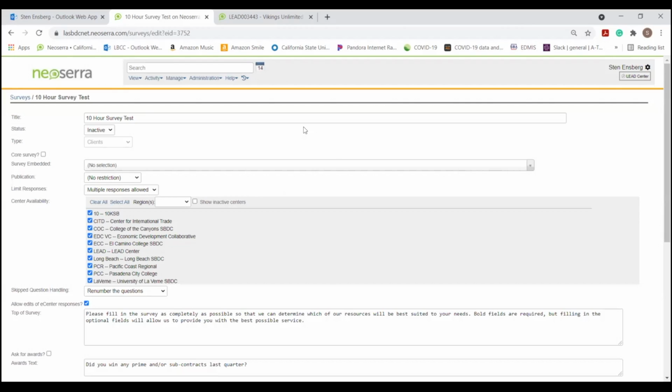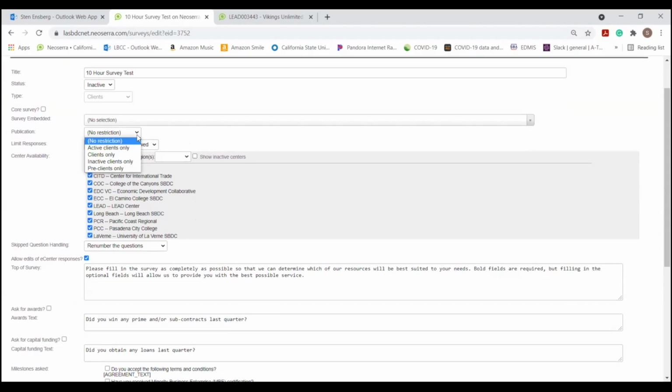And so what we've got here, in making the survey, is a few important bits. It's going to start out inactive. That's important. We don't want it to be seen until it's ready to go. We could decide if we want to restrict this by active clients or pre-clients. In this case, I'm making a client survey, and I want to only allow them to respond one time. You could make a survey where you want them to respond every time. In this case, you're going to select your center, or I have every center.